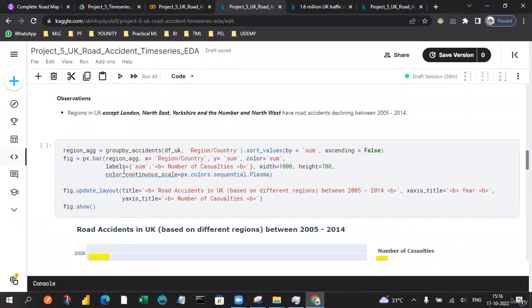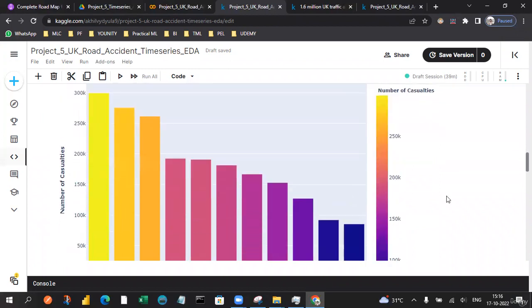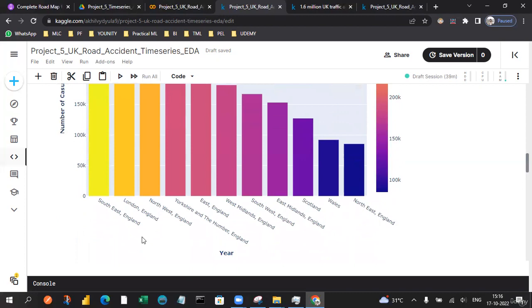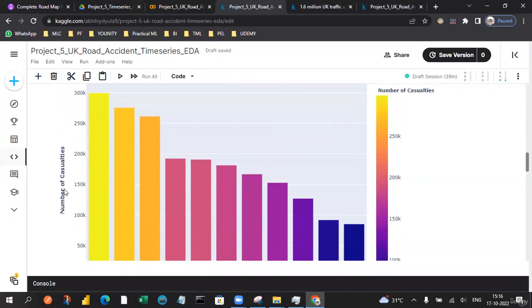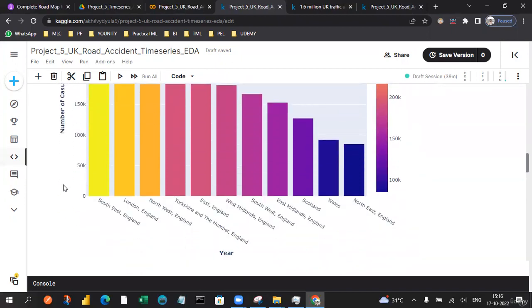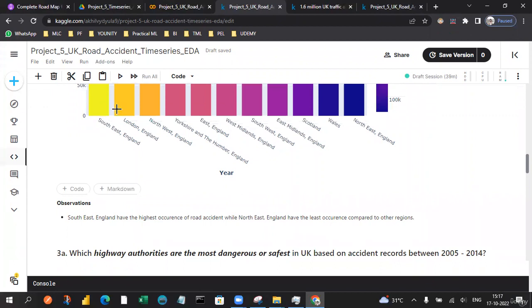And let's also check road accidents in the UK based on the different regions. Between 2015 and 2014, looking at the number of casualties across the different regions, the number of casualties is very high for the Southeast, as we just saw in the earlier data sets. As per the casualties, we had the Southeast first, then London, and along with that the Northwest. The Northeast is very low when compared to the number of casualties elsewhere. So the highest occurrence of road accidents is in the Southeast and also London.